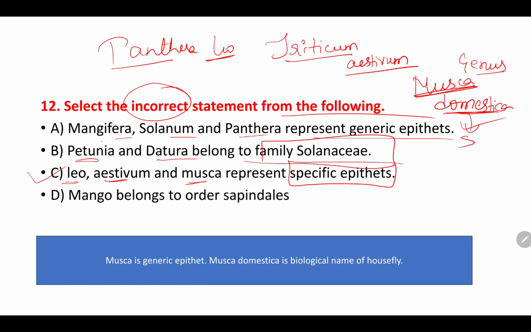And mango belongs to order Sapindales. Yes, this is true. So we'll go with option C as an incorrect statement.